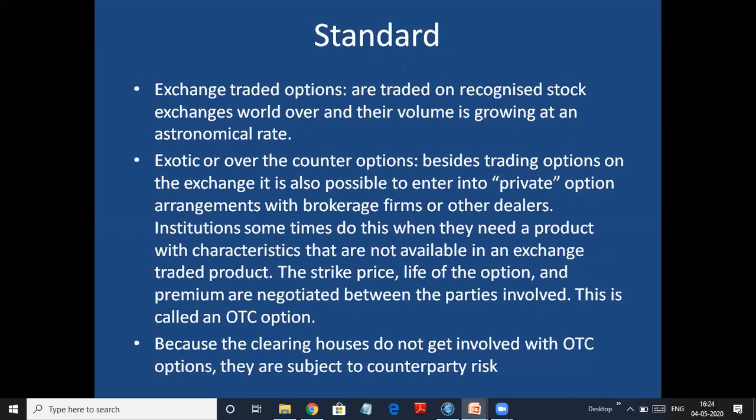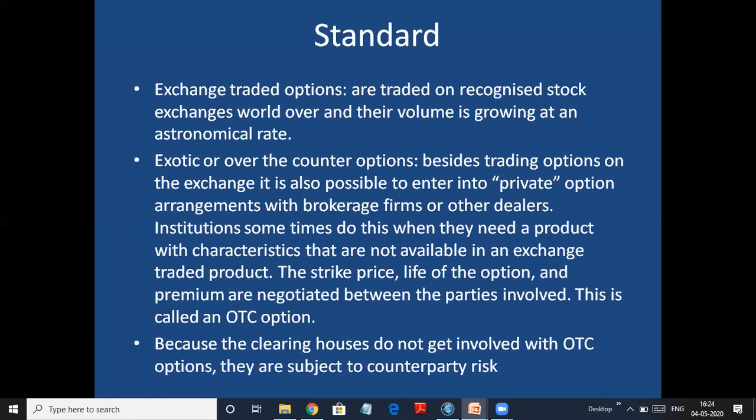Exotic or over the counter options: besides trading options on the exchange, it is also possible to enter into private option arrangements with brokerage firms or other dealers. So here, if the contract is not available on the exchange, you are privately dealing with the broker or any other dealer who is in options. Institutions sometimes do this when they need a product with characteristics that are not available in exchange traded options.